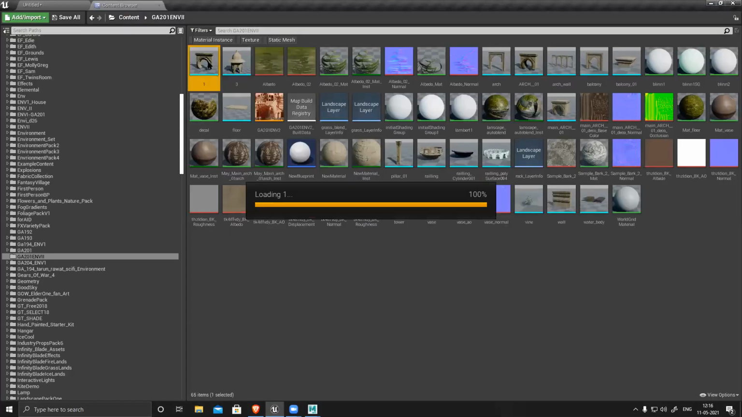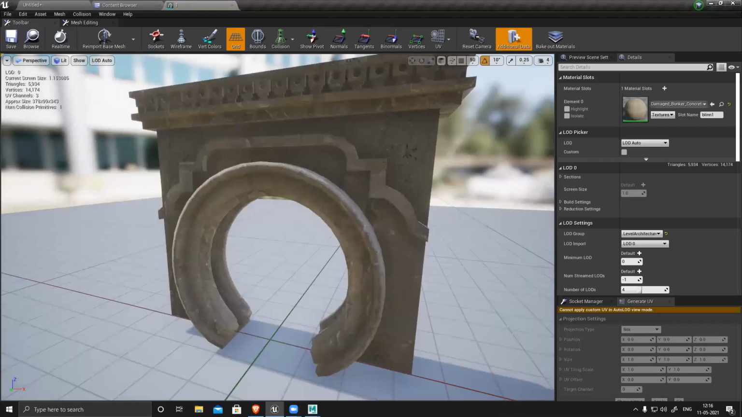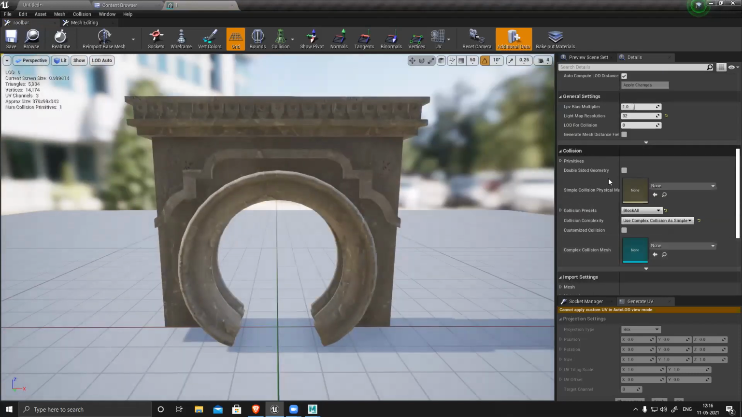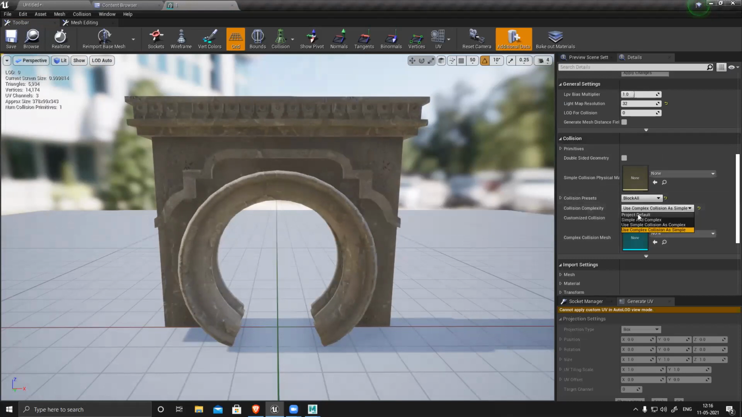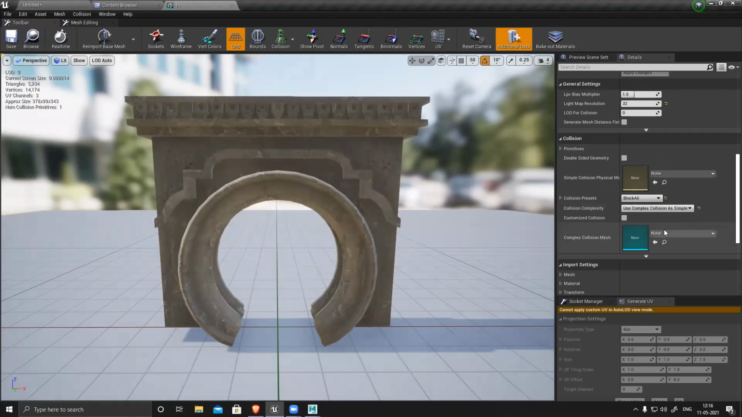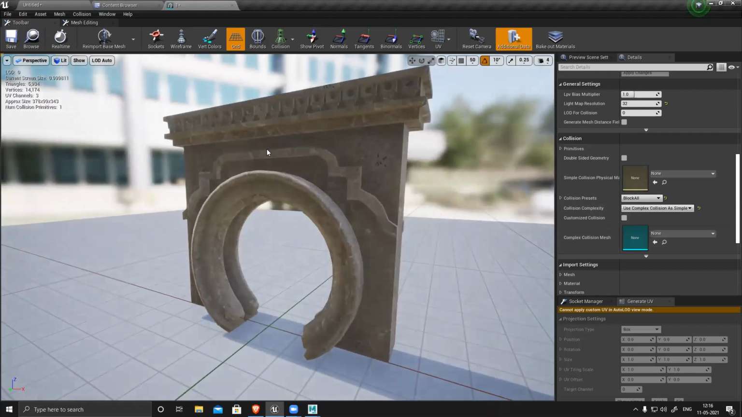Okay, so what you have to do is double click, open your model for collision, and scroll down. You have a collision option. By default, it's in project default. Just switch to use complex collision as simple collision. That's it, that's done. And then save it. That's all you have to do.